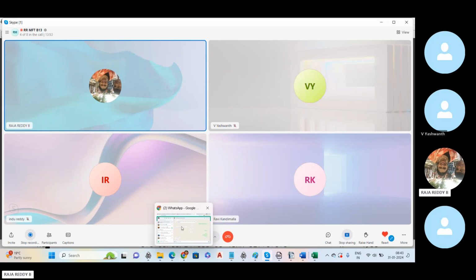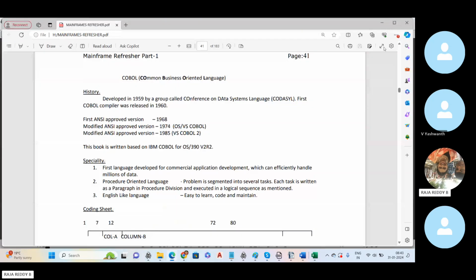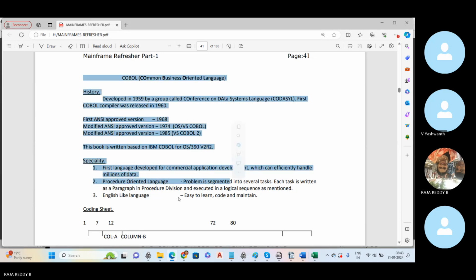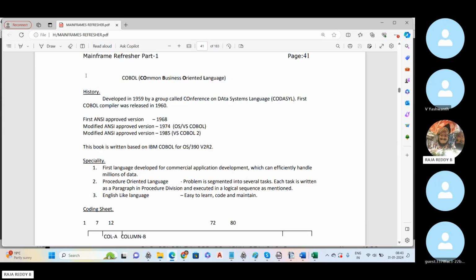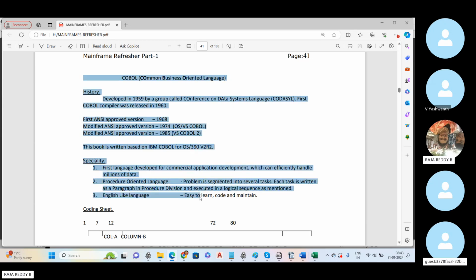Okay, for daily class, this is the soft copy of the material. This is called a mainframe refresher. Almost all topics are covered in this soft copy. So in daily class also we are going to refer to this one. I shared it with you guys. We also have the same printout. It is just one or two percent different from the soft copy.